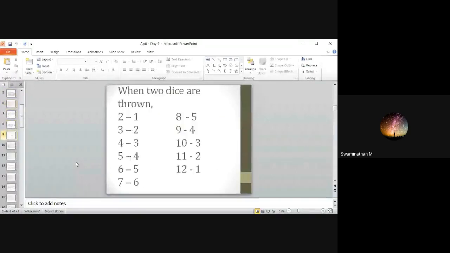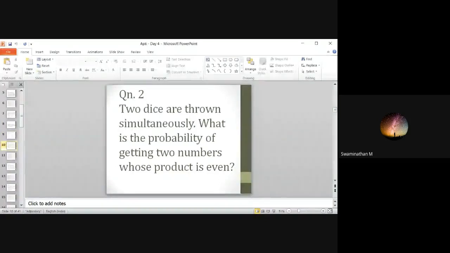Then single die, two dice are thrown. In that, product can be asked. So I will tell the possibilities. Product is even, product is odd, or sum is a prime number. Sum is a prime number can be asked.